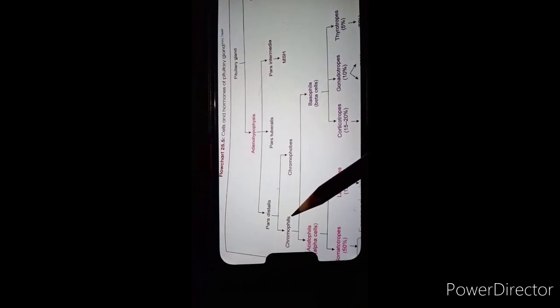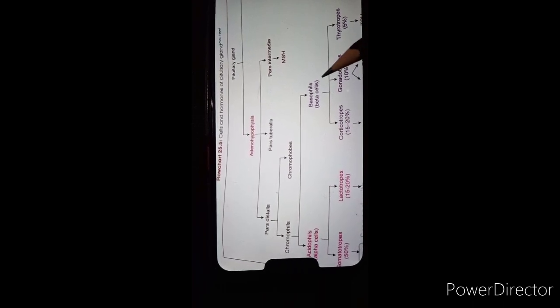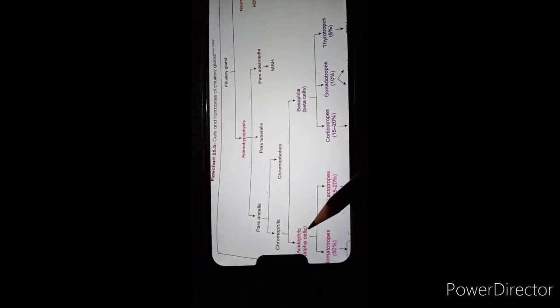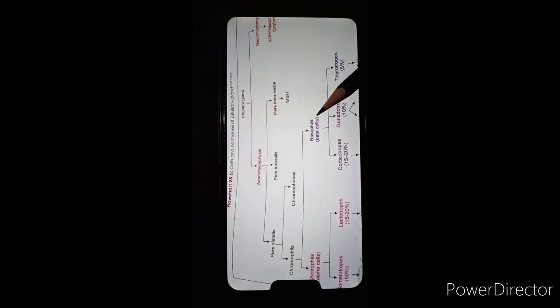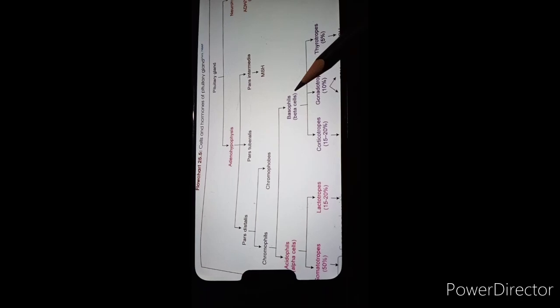Now we'll see detail about the chromophil cells. Chromophil cells are divided into acidophil and basophil. They are also called alpha cell and beta cell. How are they divided? Acidophil cells have strong affinity to the eosin stain, that's why they stain pink. And basophil cells have strong affinity to the hematoxylin stain, which stains purple or bluish in color.